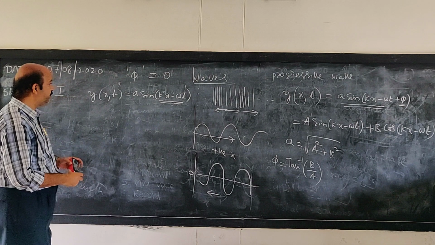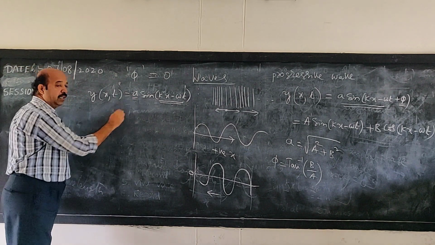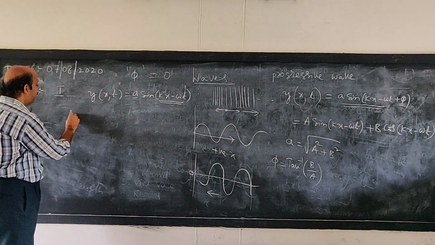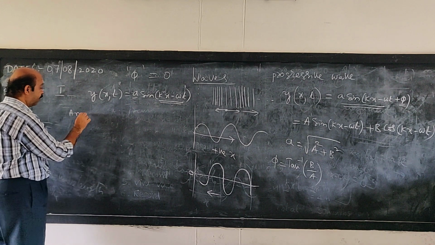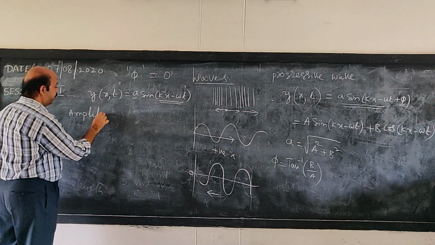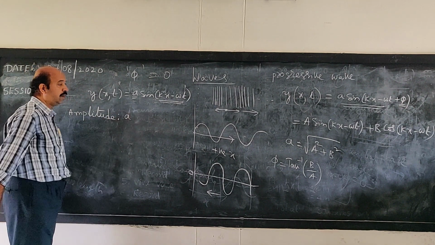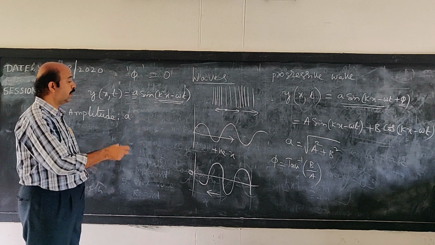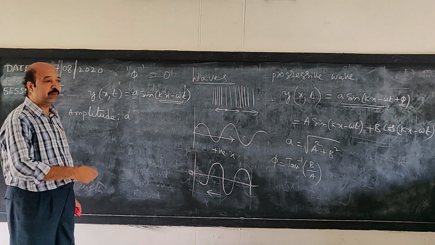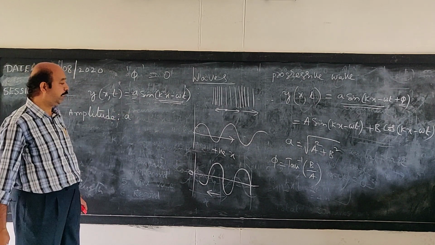Now, here, what is this A? A is called the amplitude of the wave. This is the maximum displacement of the particles or the elements of the medium when the wave is propagating.